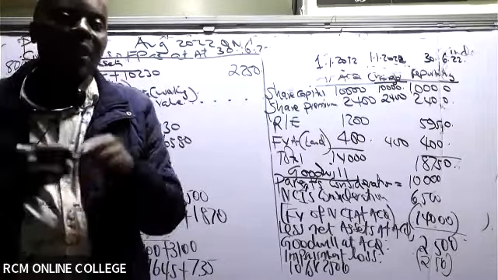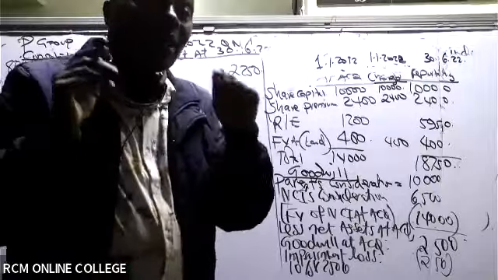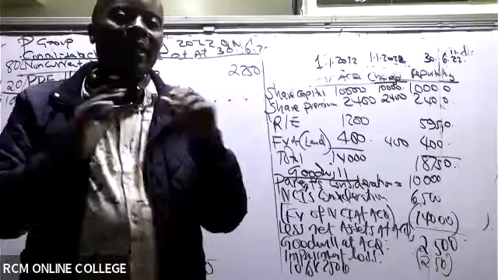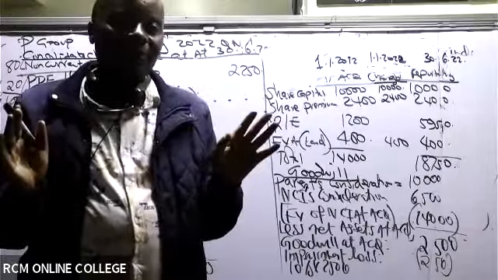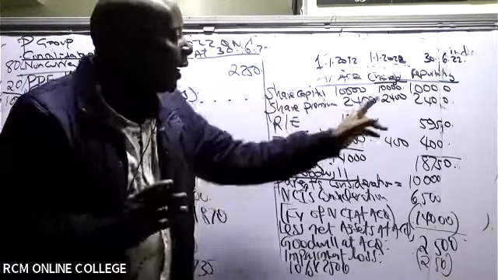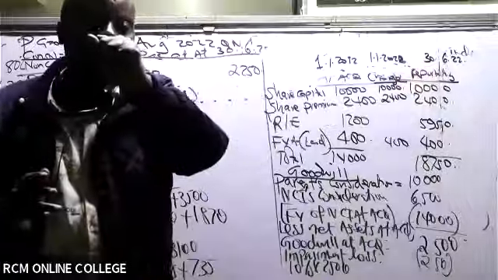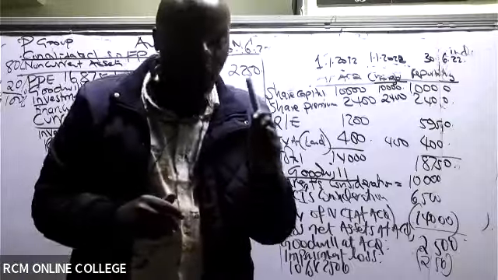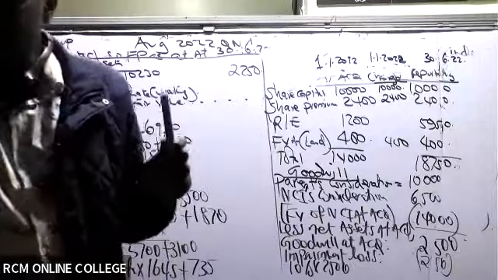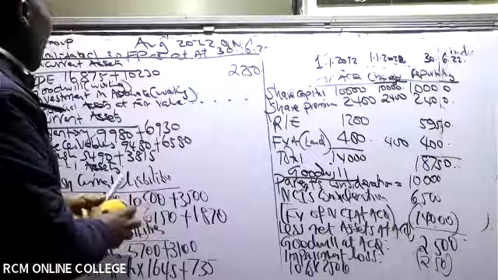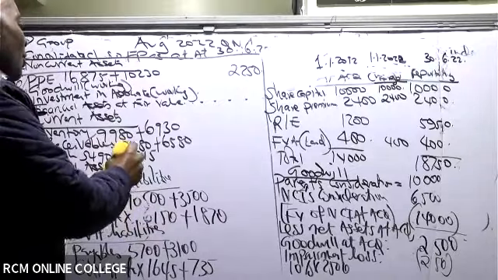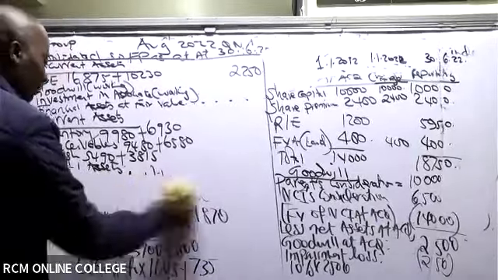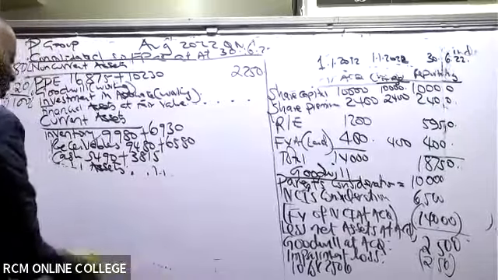And you can see our S Limited. Our S Limited made a profit of how much for the whole year? For the whole year ended, it made a profit of 500. It made a profit of 500 for the whole year.